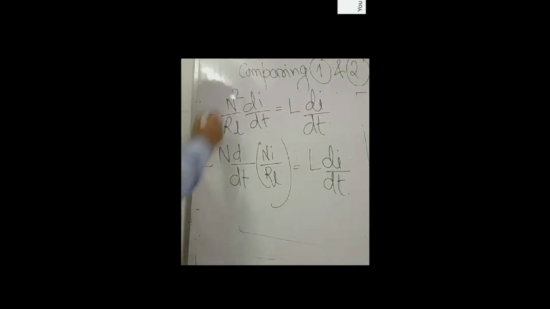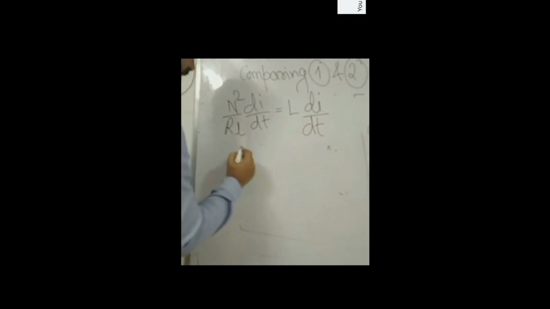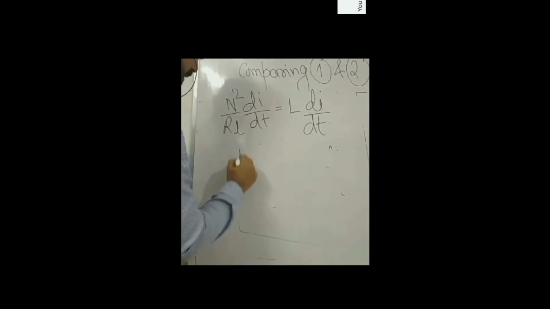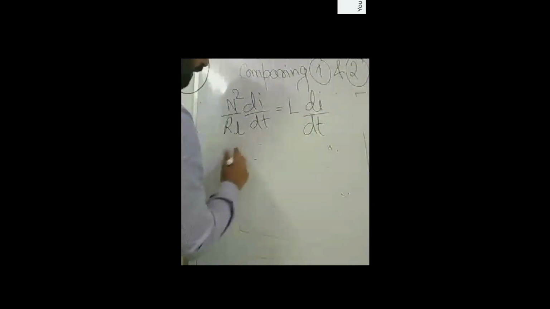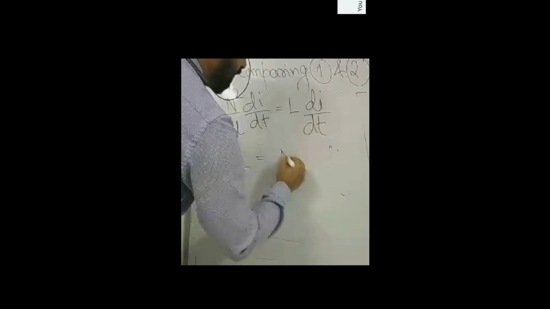N square has come out and di upon dt remains, because N square is constant and reluctance is constant. So the L, which is known as self inductance, is equal to N square upon reluctance.